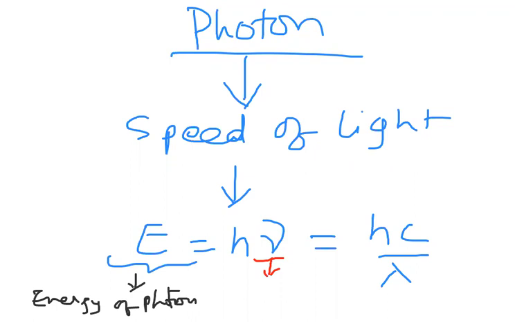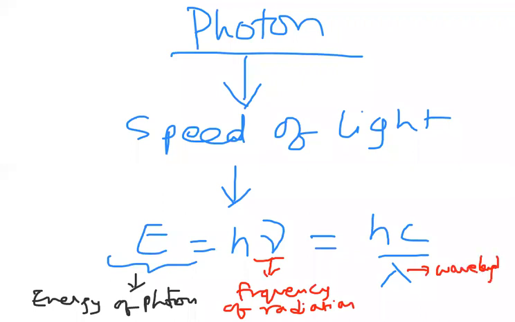Nu is the frequency of radiation. And what is lambda? Lambda is the wavelength of radiation. Like that we can write about the photon. This is the formula we use in this record: E equal to h nu, which we can write as hc by lambda. Here h is Planck's constant, c is the speed of light, all those things we know.